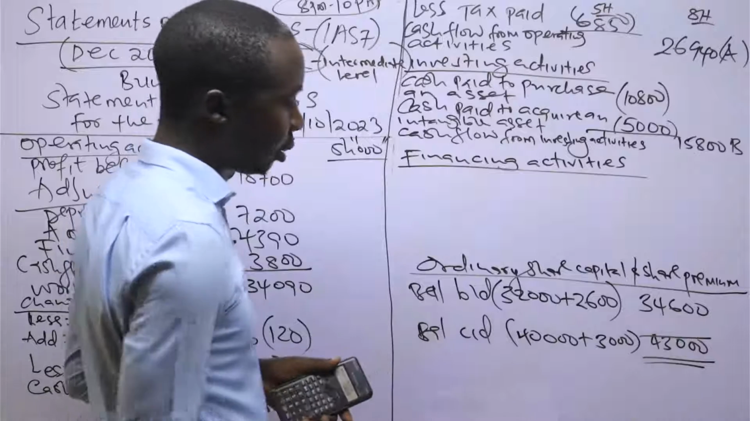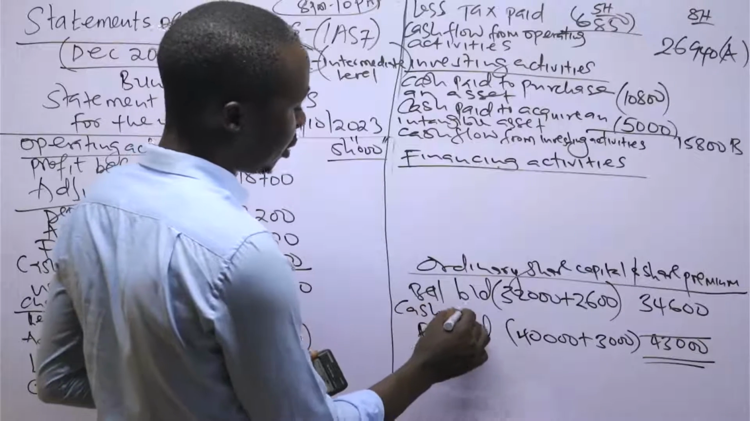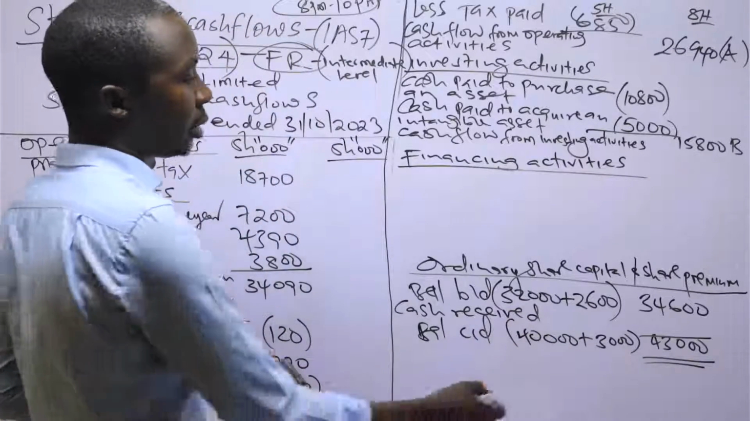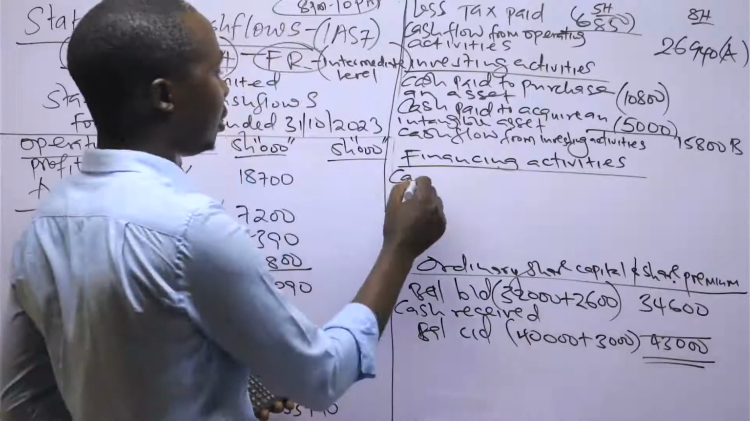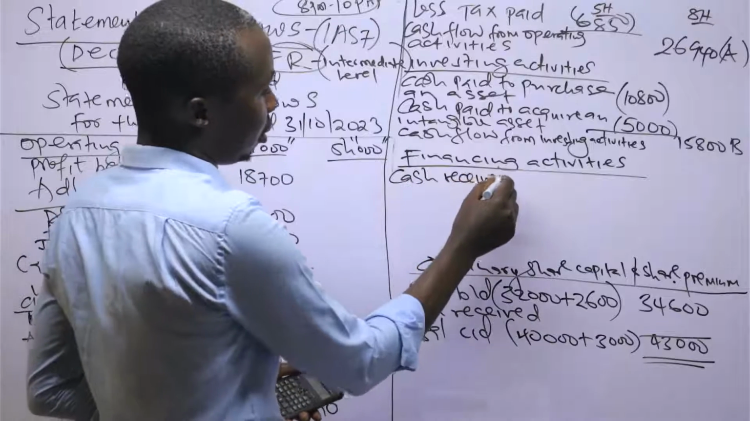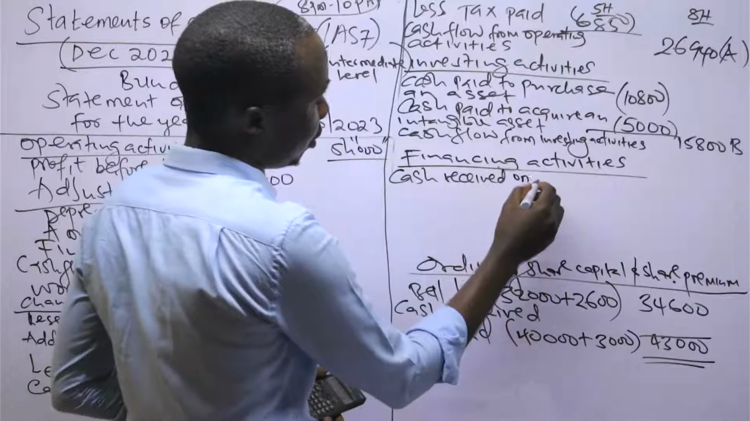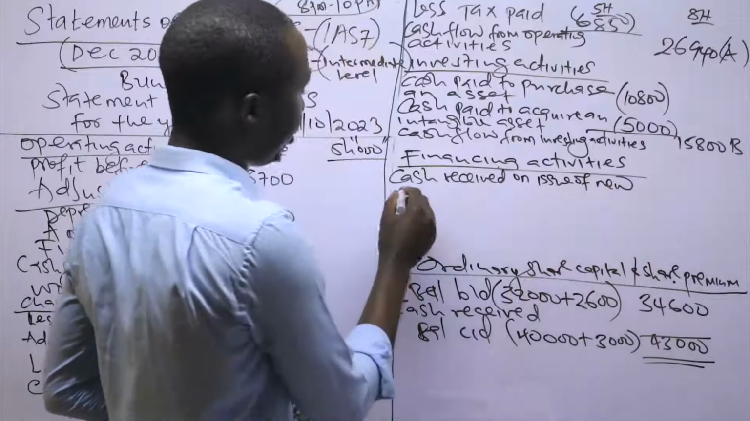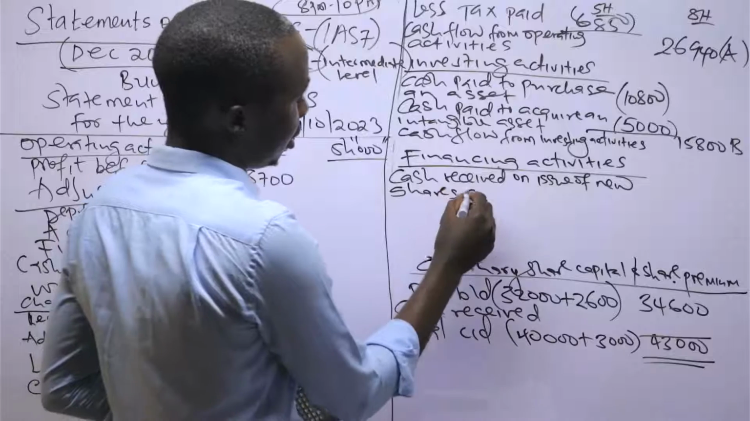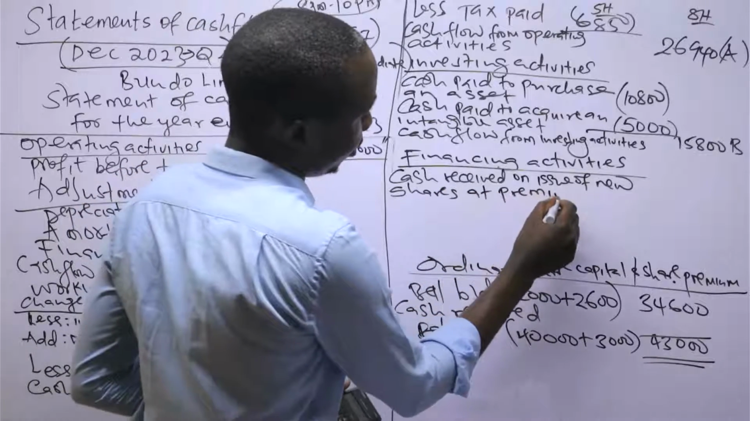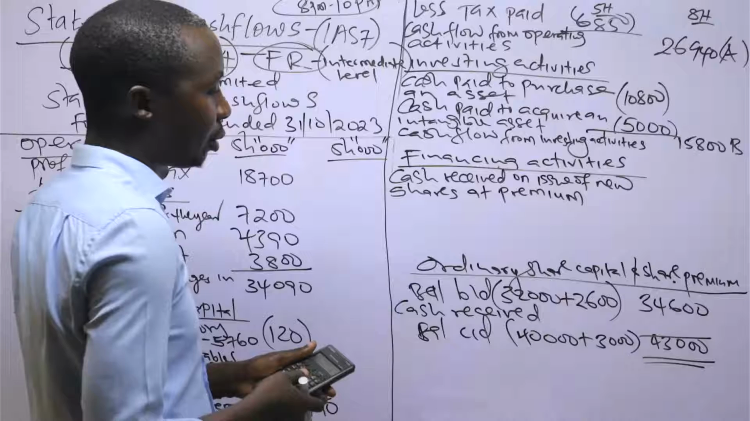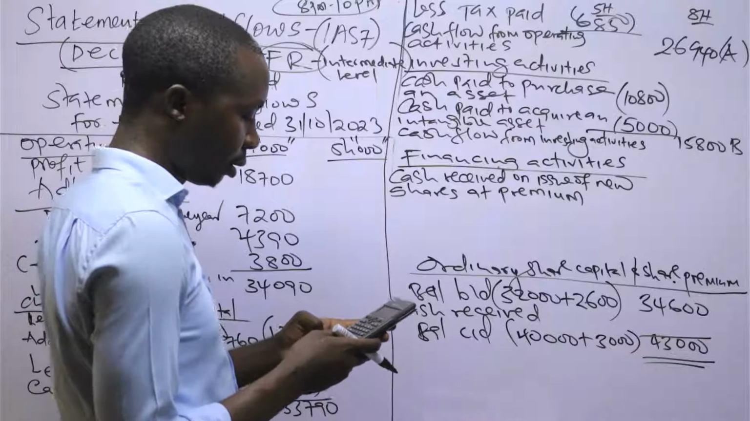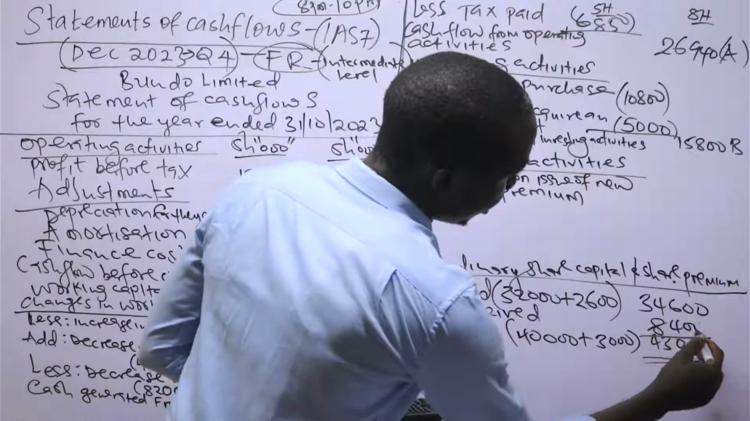So there is cash received due to what? Issue of shares. But since there is a premium, this is just cash received on the issue of new shares at premium. So which is this cash received? 43,000 minus 34,600. So this is 8,400 here.